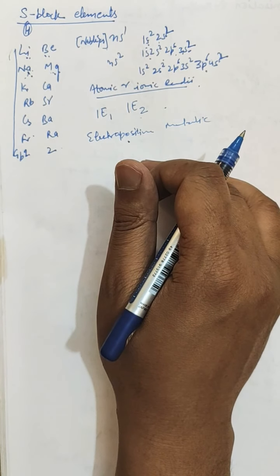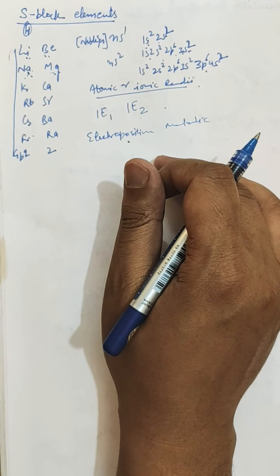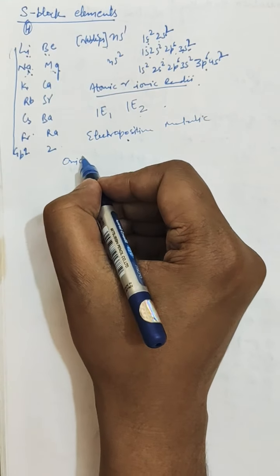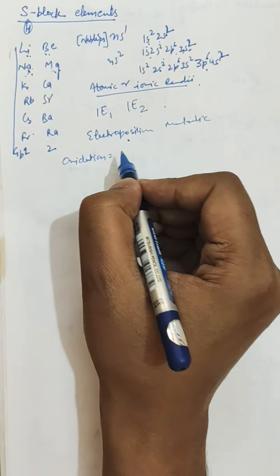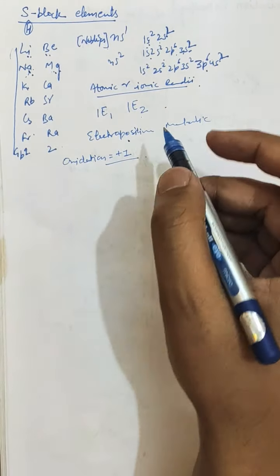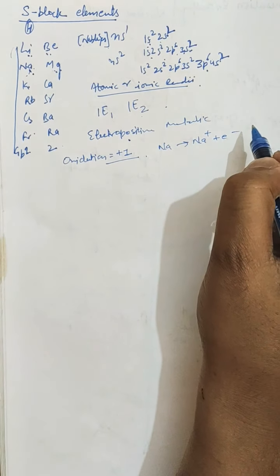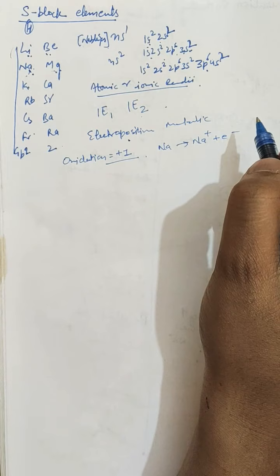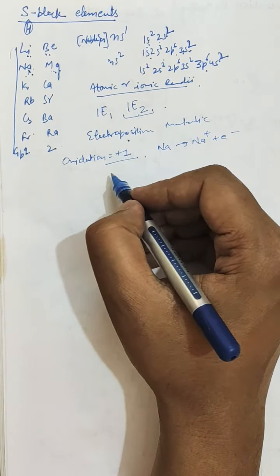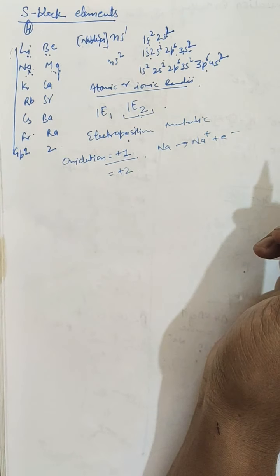All the alkali metals exhibit an oxidation state of +1 in their compounds. The alkali metals have only one electron in their valence shell. So the oxidation state exhibited by alkali metals is +1, that is, they lose one electron and change into a unipositive ion like Na+ and an electron. Further, the second ionization energy for alkali metals is very high, so they don't form the +2 oxidation state.